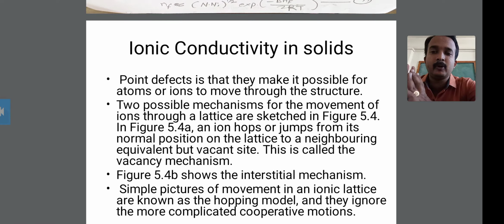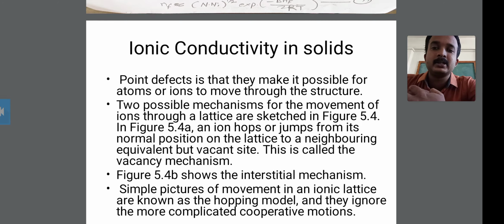Point defects mean vacancies, and these vacant points make it possible for atoms or ions to move through the structure.